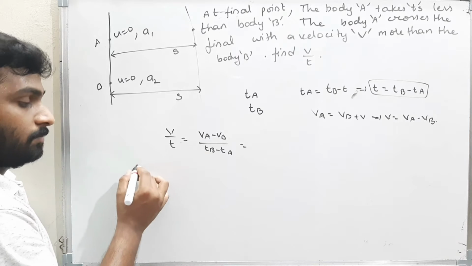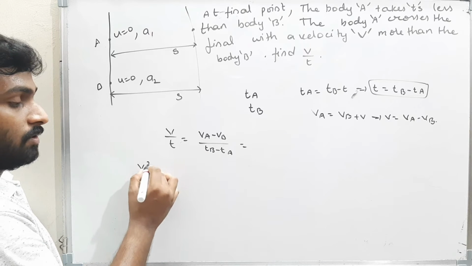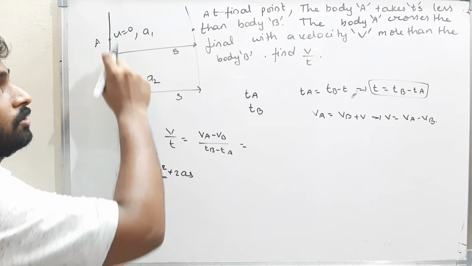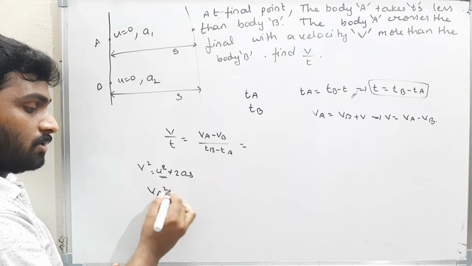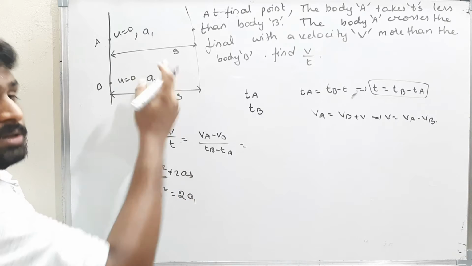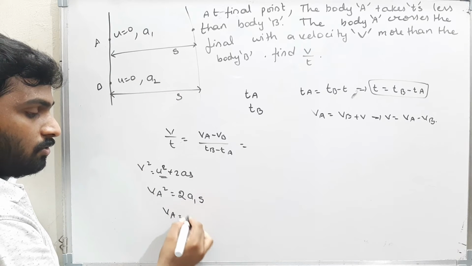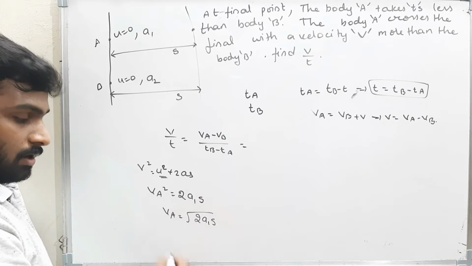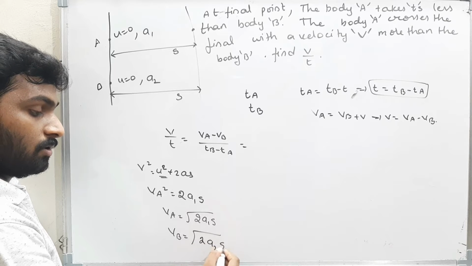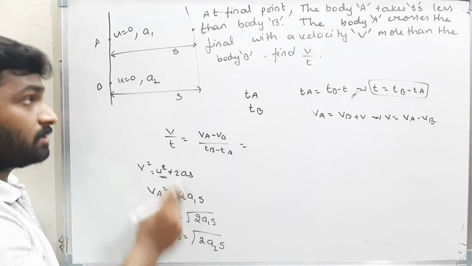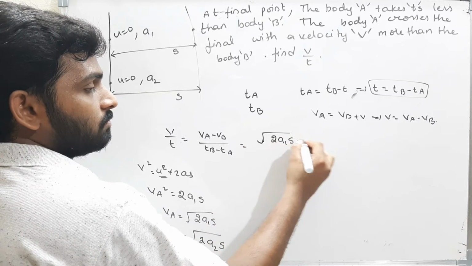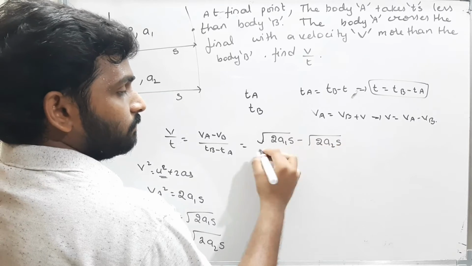Therefore, what is the velocity VA? V square is equal to u square plus 2as. Initial velocity for both the bodies is 0. Therefore, VA square is equal to 2 into A1 into S, where A1 is the acceleration of body A. So VA is equal to root of 2A1S, and if you calculate like this for B, you will get VB equal to root of 2A2S, where A2 is the acceleration of body B. Therefore, V is root of 2A1S minus root of 2A2S.